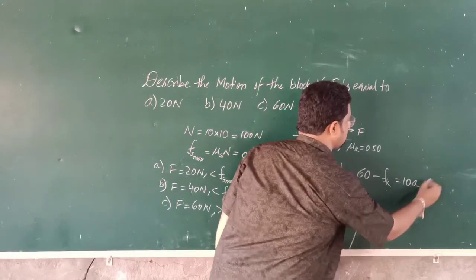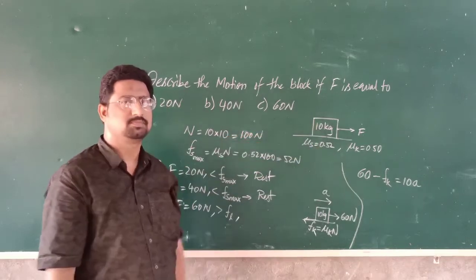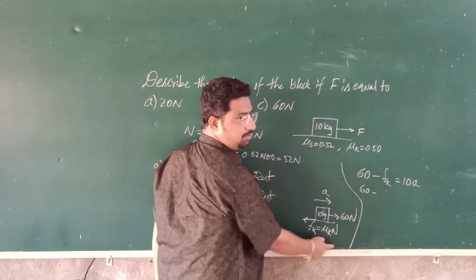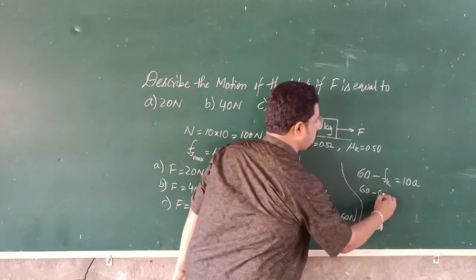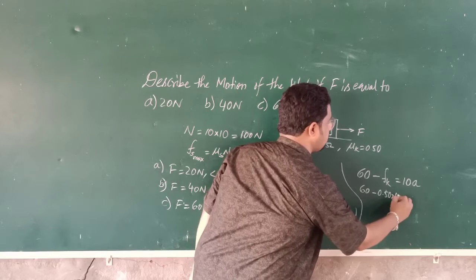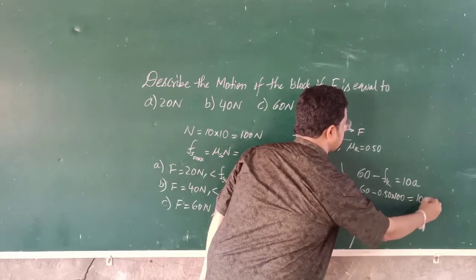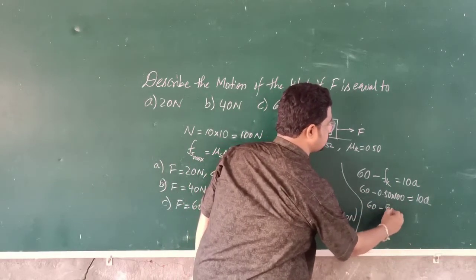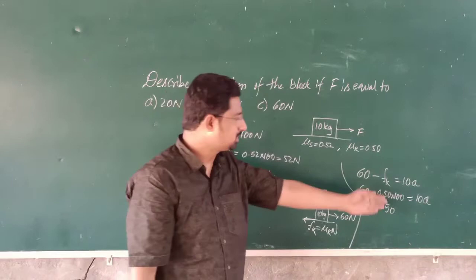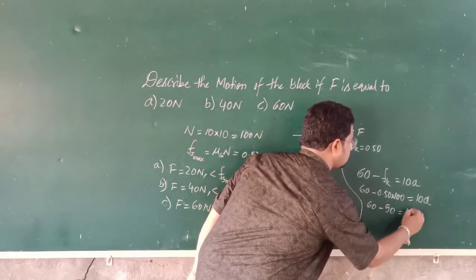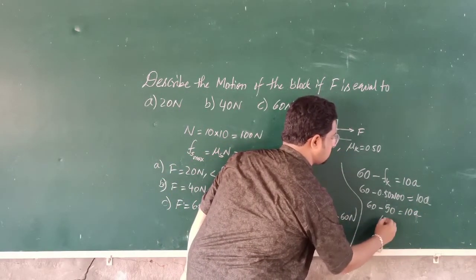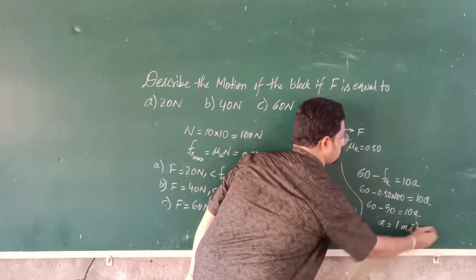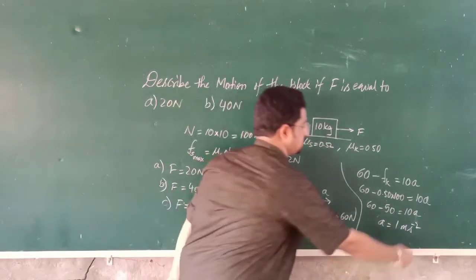So 10 into a, where 10 is the mass of the body, is equal to 60 minus Fk, that is mu k into N. What is mu k here? 0.50 into N, that is 100. So 60 minus 50 is equal to 10a. 60 minus 50 is 10, so a is equal to 10 by 10, that is 1 meter per second square. So this is the answer.